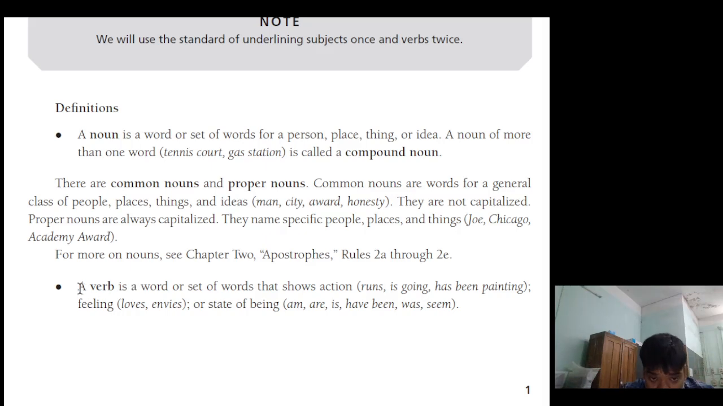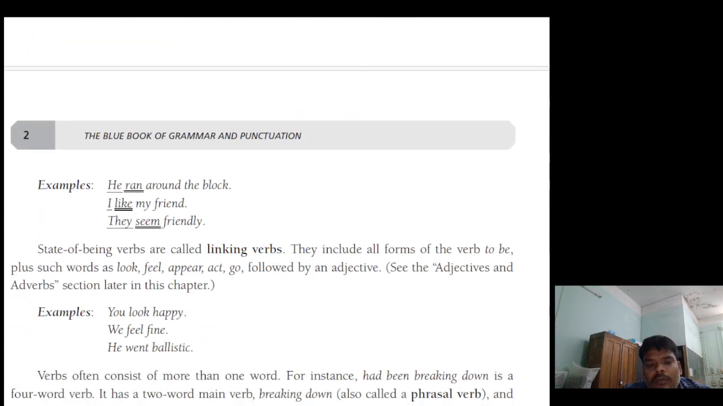Next is the definition of the verb. A verb is a word or set of words that shows action, feeling, or state of being. Runs, is going, has been painting are examples. Feeling means loves. State of being is also known as a verb: am, are, is, have been, was, seem. These are some examples.